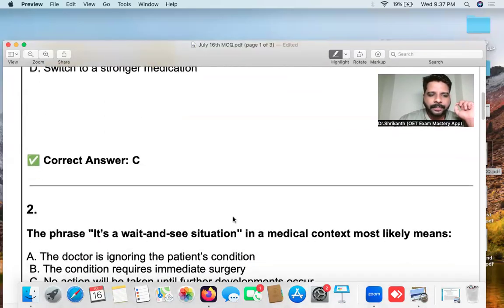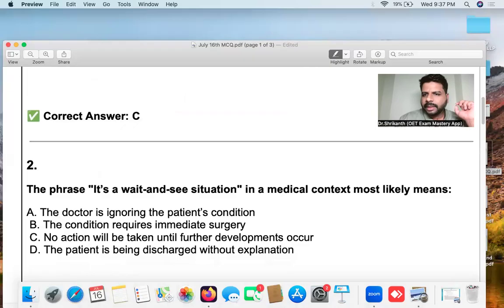Everyone ready? This is the second question. The phrase is, it's a wait and see situation. In a medical context, most likely what does it mean?